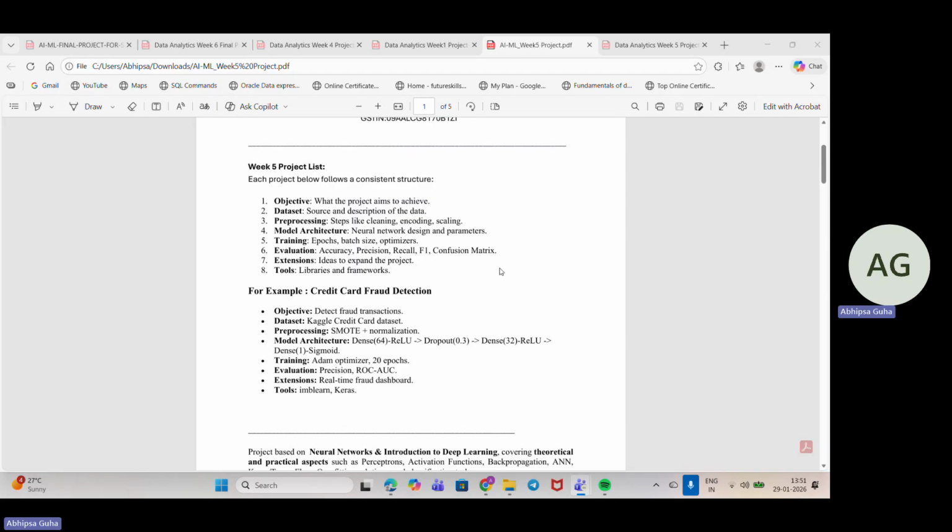Then you will go down for the training. After model architecture, you'll go down for the training. There you will fix the batch size, which optimizer you are using, and how many epochs you are going ahead with. Then you'll go for the evaluation of the model, with accuracy, precision, F1, recall, and confusion matrix, all of them.